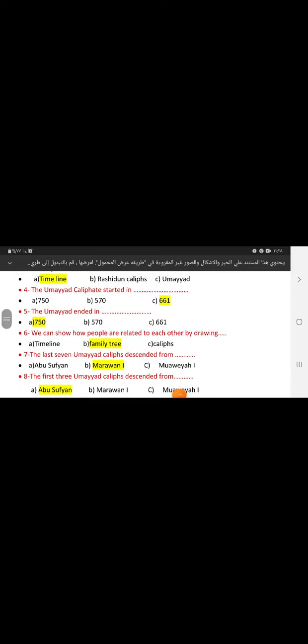Choose the right answer. 1. The Umayyad had coins made of silver. 2. The official language during the Umayyad was the Arabic language. 3. The timeline is used to show the most important events and dates in the history of a country. 4. The Umayyad Caliphate started in the year 661. 5. The Umayyad ended in the year 750. 6. We can show how people are related to each other by drawing the family tree.